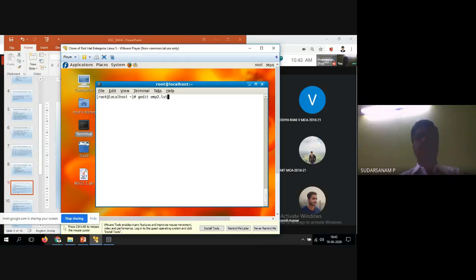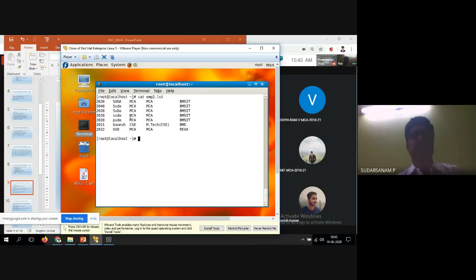Now I'll display the file, emp2.list. SUDA is there, and PUDA is there. Now it's the same command, you type it now. What happened? UDA occurrences with s are displayed, and PUDA is not displayed here, because we have not used the star. So one more example, we'll go for the other one.